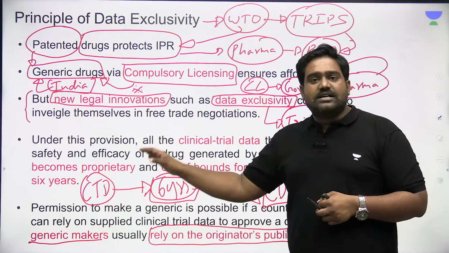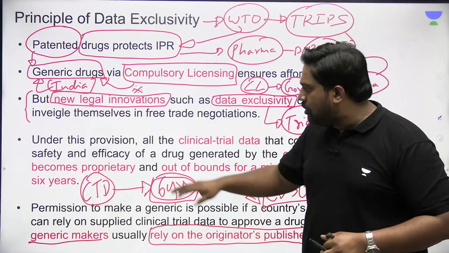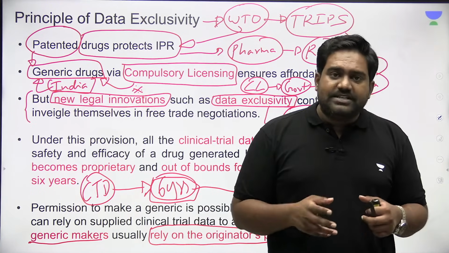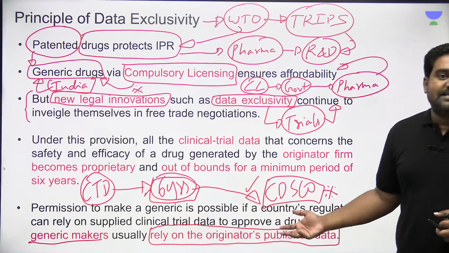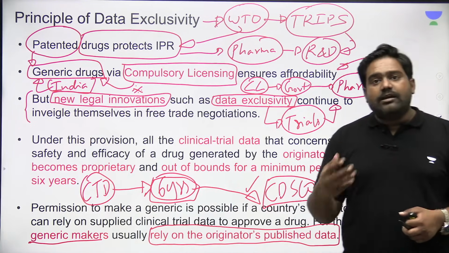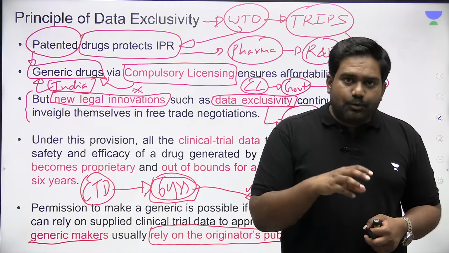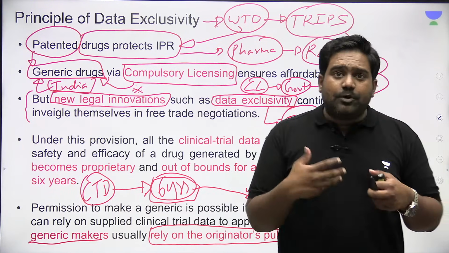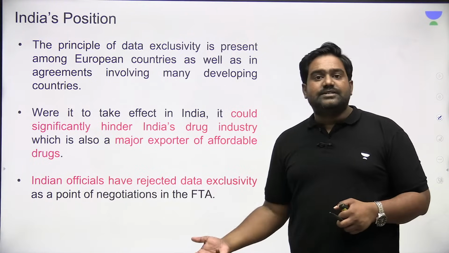But now what these developed countries are saying is that there should be a protection for clinical trial data. We'll not release this data for 6 years. Which means even if we can make generic copies of the drug, we will not have the data to back up the safety and efficacy, which means the regulator will not be able to grant approval. So this could put a big constraint on India's generic drug industry, and it could hamper the production of generic drugs. So this could weaken our healthcare system.